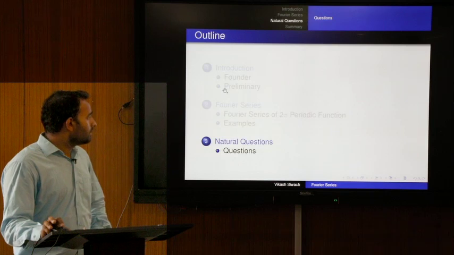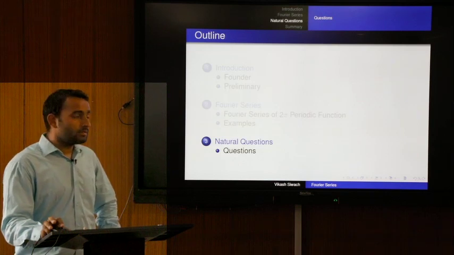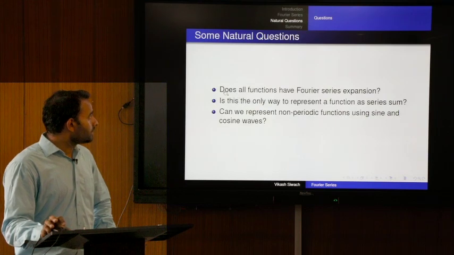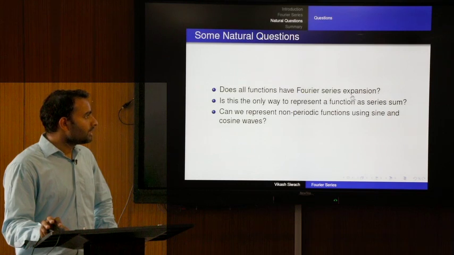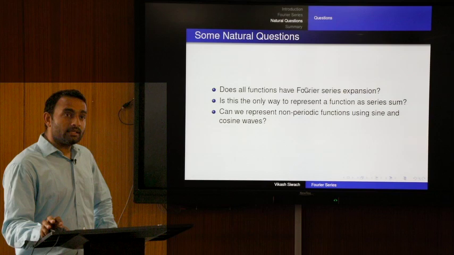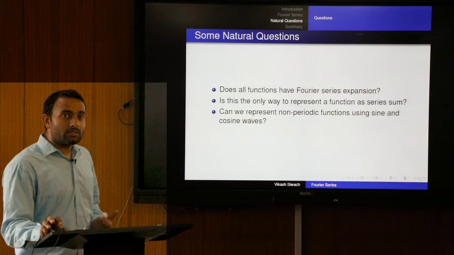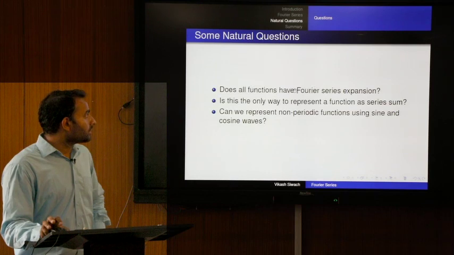Now, we discuss some natural questions which arise from this Fourier series representation. A few of them are: does every function have a Fourier series expansion? The answer is obviously no. Why? Because the right hand side was 2 pi periodic. So, any function that we represent in that way should be 2 pi periodic, so at least periodic. So, all functions cannot have it.